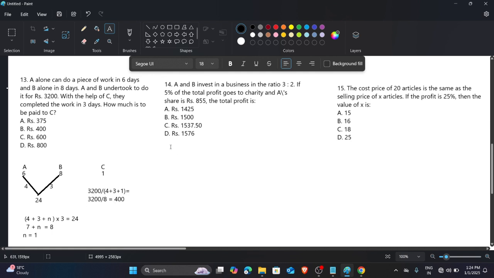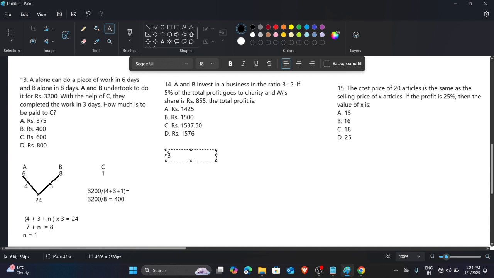Now we go to the 14th one. A and B invest in a business in the ratio 3:2. If 5% of the total profit goes to charity and A's share is 855, what is the total profit? Okay, simple.